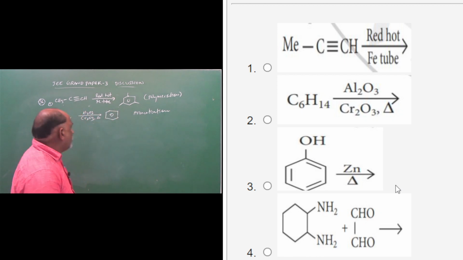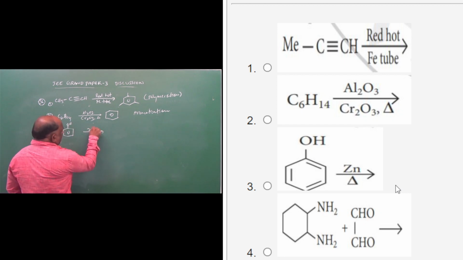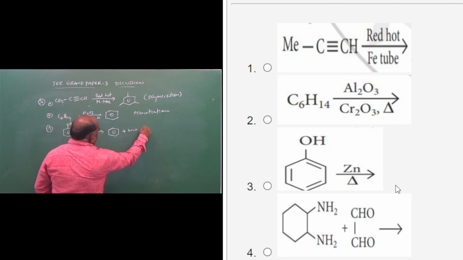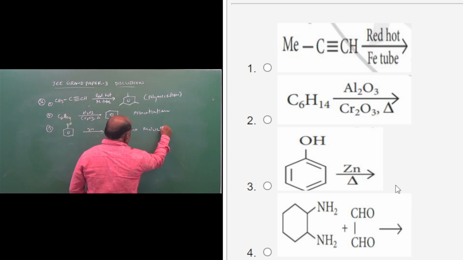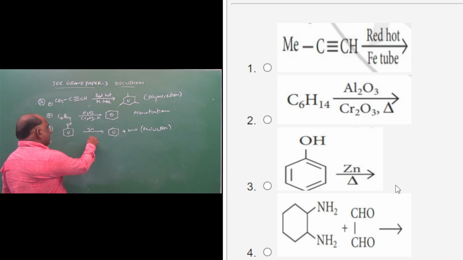And option 3, phenol. Phenol with zinc dust reduction, here also we will get benzene. This reaction is just like a reduction reaction. Phenol is treated with zinc dust.